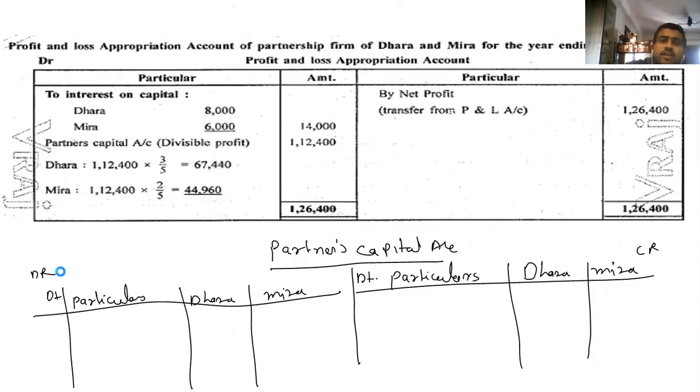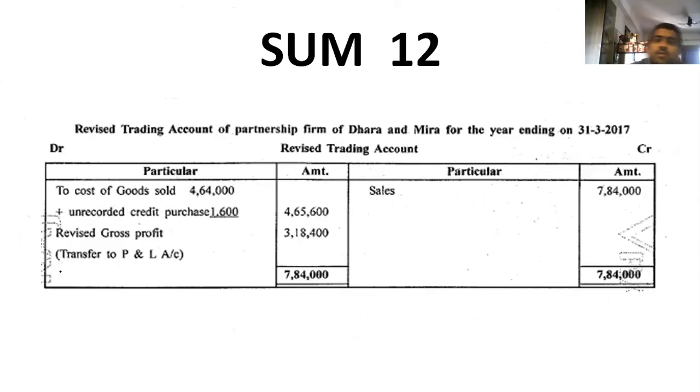So friends, we are ready to start the sum. So first go to the trading account, no issue. In the trading account, you can see that the first information given to us is cost of goods sold. So write down in the revised trading account, tick mark is there. Write down cost of goods sold, inner column, 4,64,000.